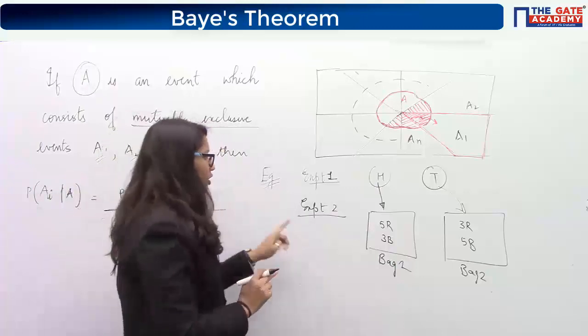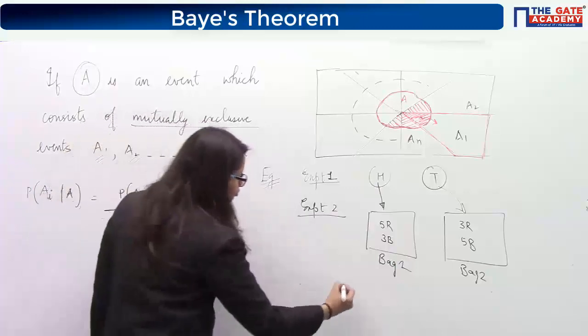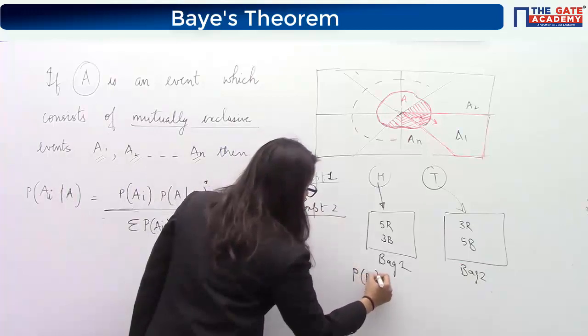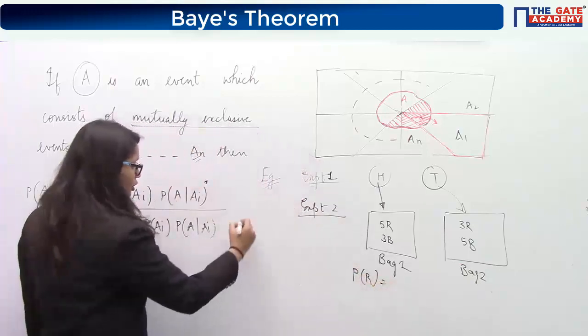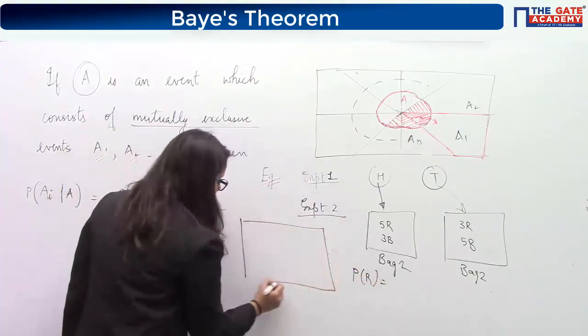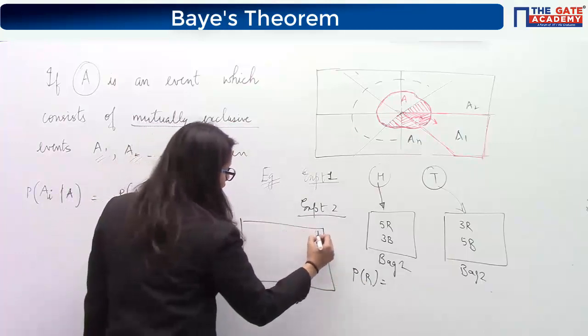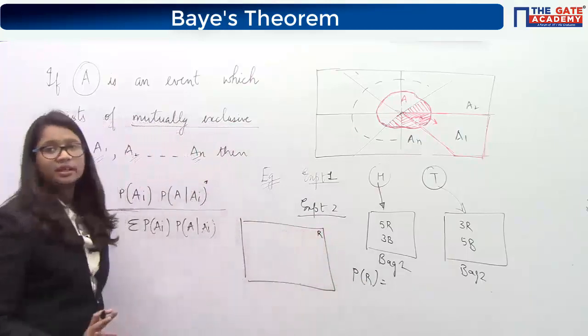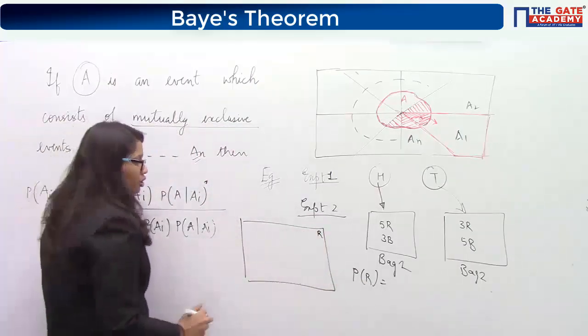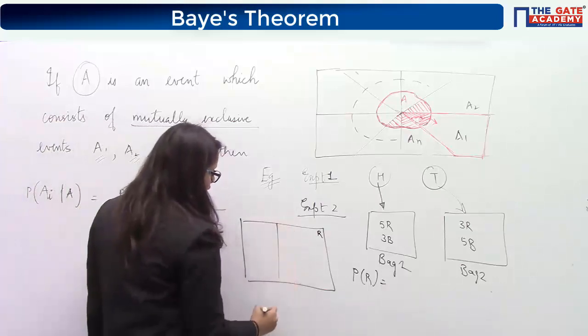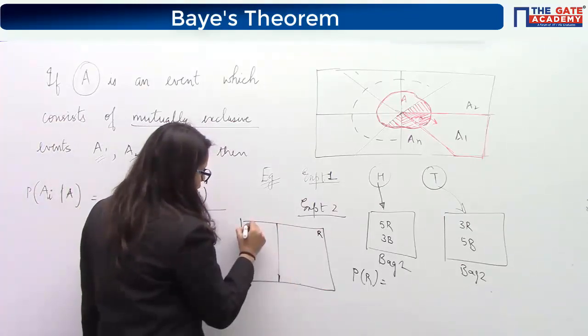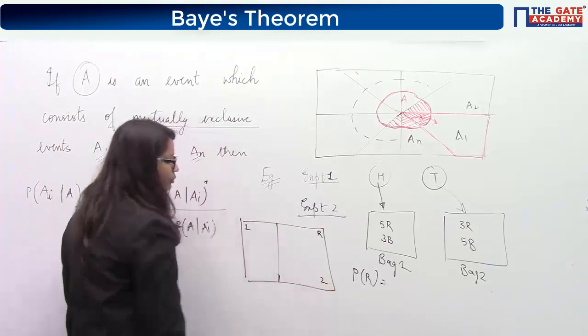Yes? If I try to draw the Venn diagram, or if I now ask you what is the probability of getting a red ball, you can easily think of this Venn diagram. I am considering the event of getting a red ball. So a red ball can be taken out from bag 1 or bag 2.